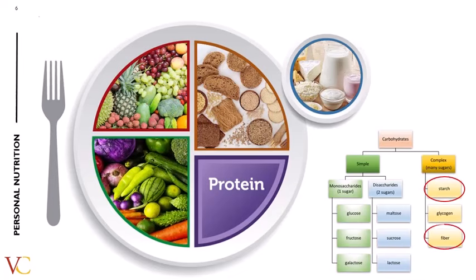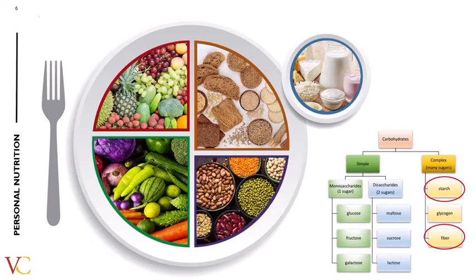Well, the truth is that whole grains also have fiber, and some vegetables like potatoes are starchy, and even fruit has fiber. The legumes also have a nice mix of both starch and fiber. We consider these carbohydrate foods complex.